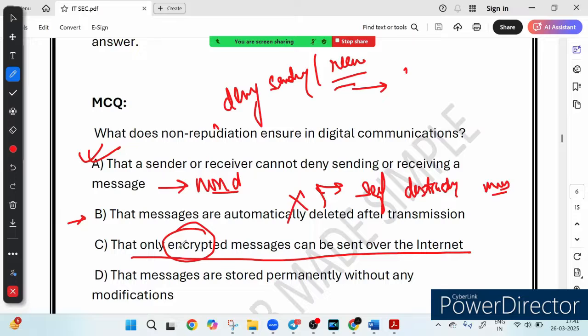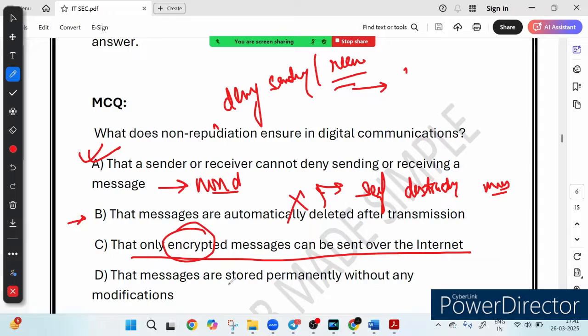For example, if you send a WhatsApp message, it is encrypted, right? But you can still delete it for everyone. This means there is no proof that you ever sent it. So it is a kind of non-repudiation, right?